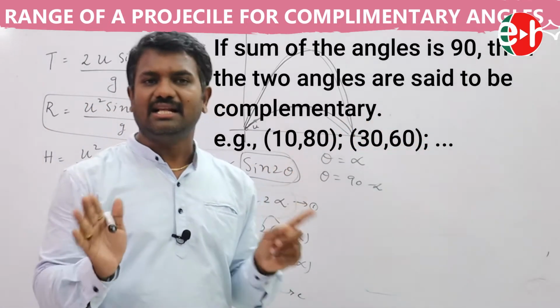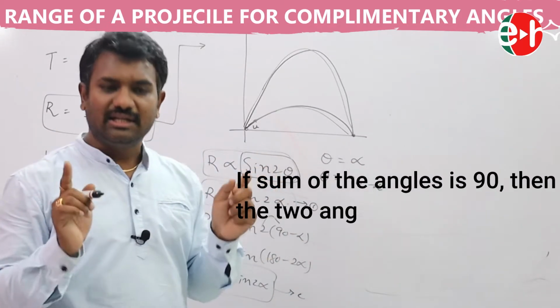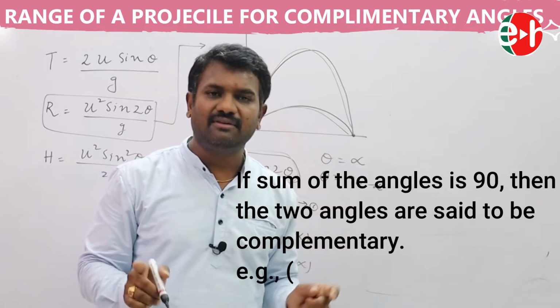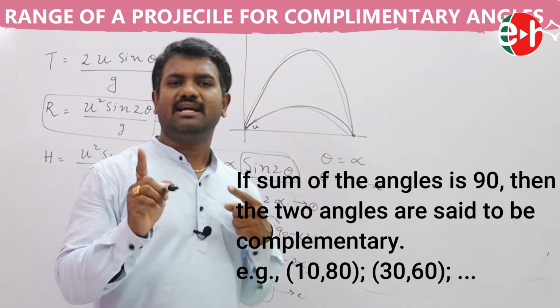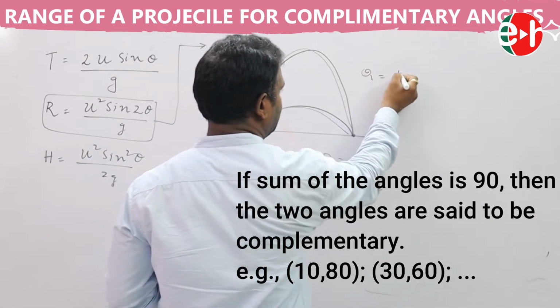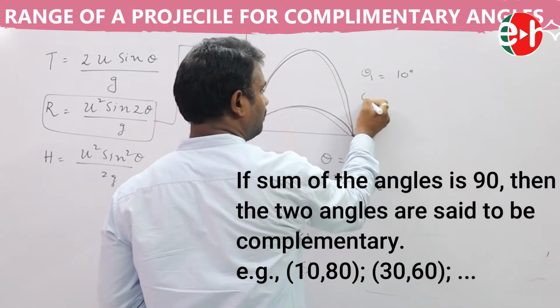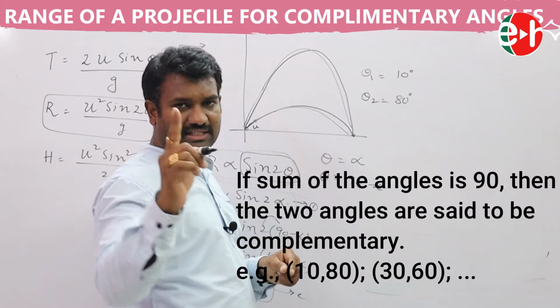When the angles are complementary, we will get the same range. So it's possible to have the same range even when the angles of projection are different. The angles of projection must be complementary. If theta 1 is equal to 10 degrees, theta 2 must be 80 degrees. In the two cases we get the same range.